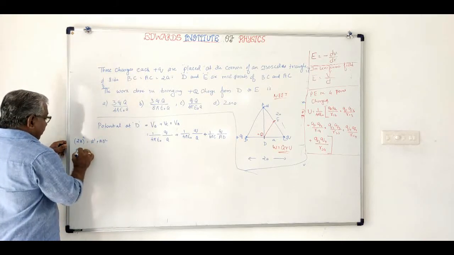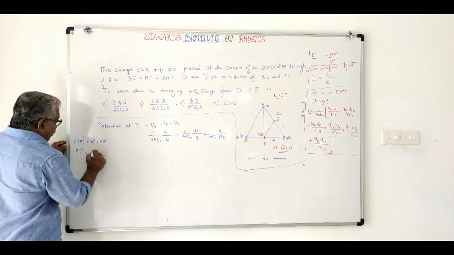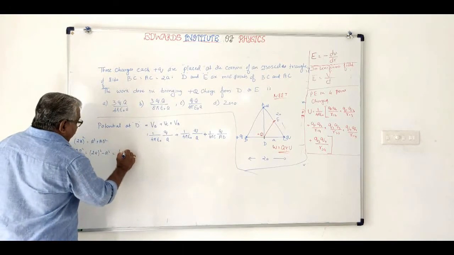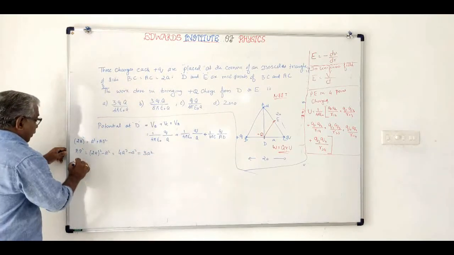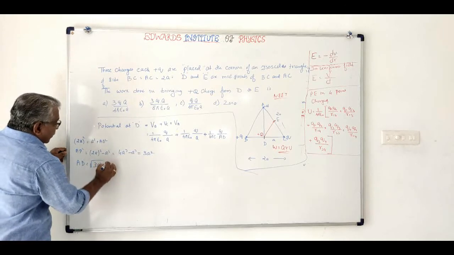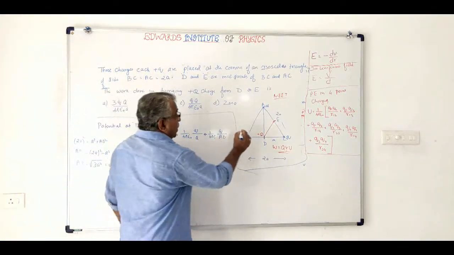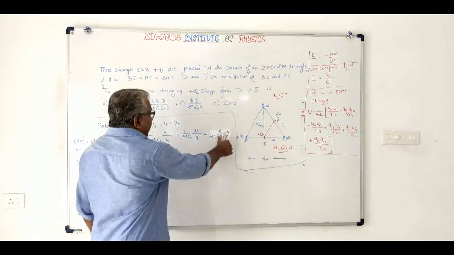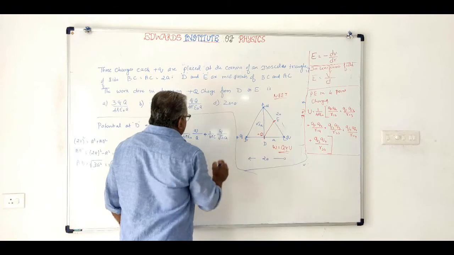So AD square will be equal to 2A whole square minus A square, that is 4A square minus A square, which is 3A square. So AD will be equal to the square root of 3A square, that is root 3 A. Instead of AD I am writing root 3 A.